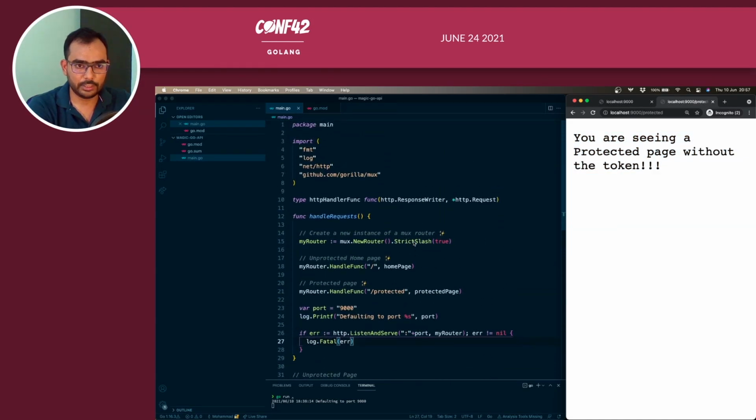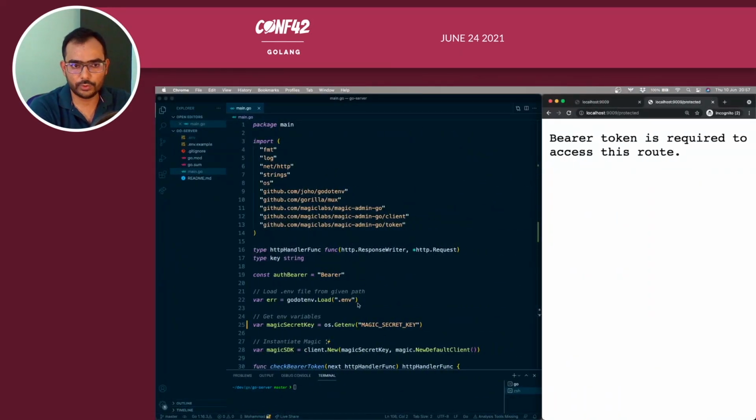So that we don't have to worry about how things happen here, I will go ahead and convert this particular application into a protected application and see how it looks. This is what you will see, I have added multiple things, and I'll explain them one by one. This is the same API, which has welcome to home page. But when you try to access the protected page, it says that the bearer token is required to access this route. So this token is what we will be working on: how to get that token, how to verify that token, and everything around that token.